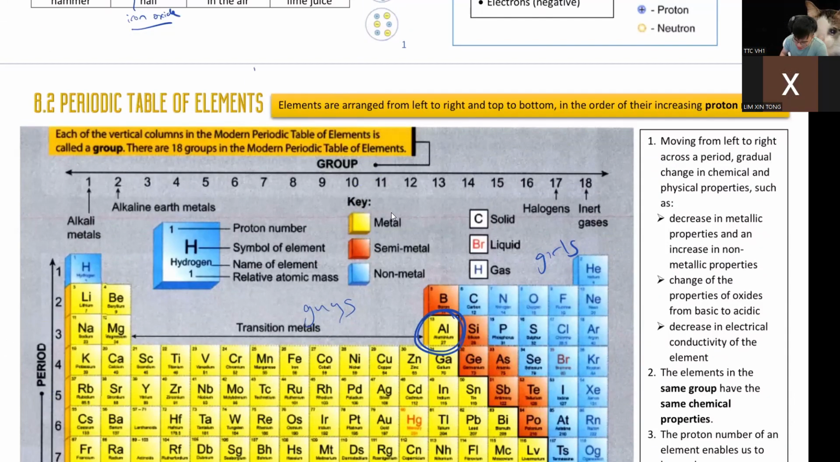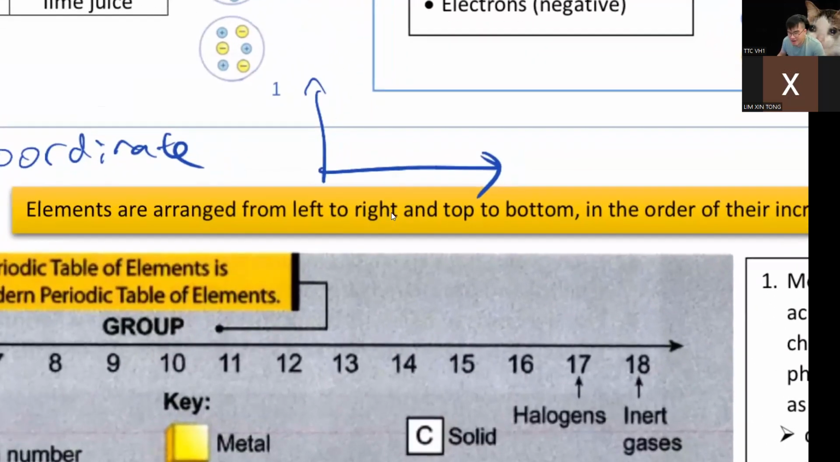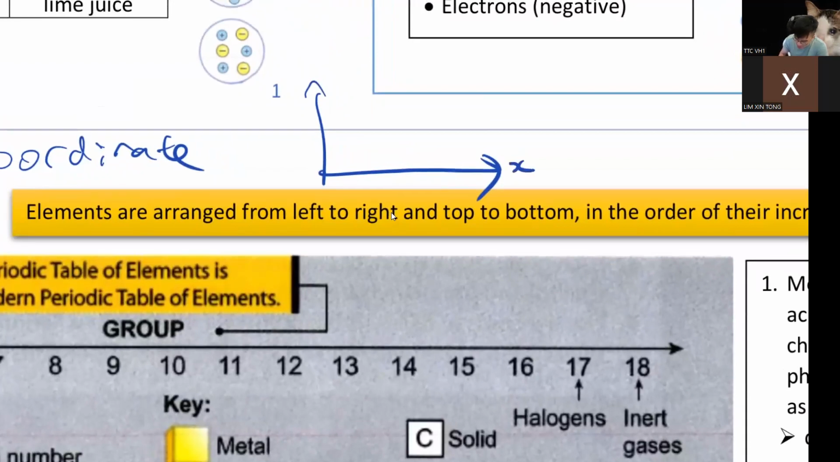Do you remember what a coordinate is? You learn this in maths. Cartesian plane, coordinates. When you draw a graph, you talk about the coordinate, correct? You have your x-axis and your y-axis. If you have a dot here and it's (3, 5), people will know that means 3 boxes to the right and 5 boxes to the top. So (3, 5).